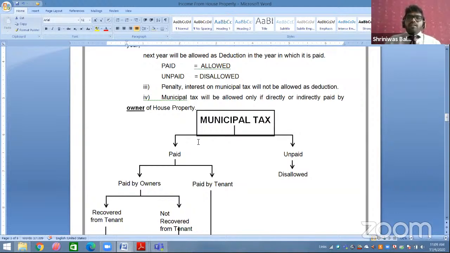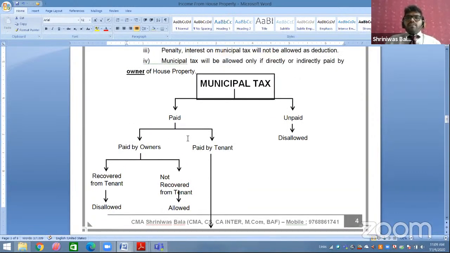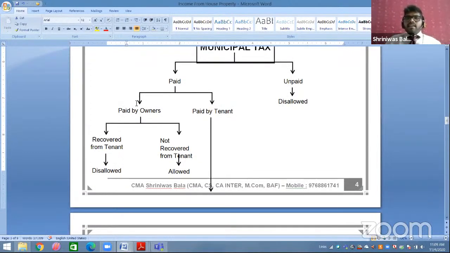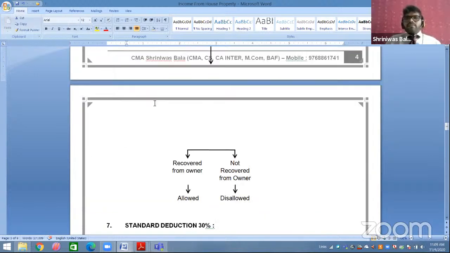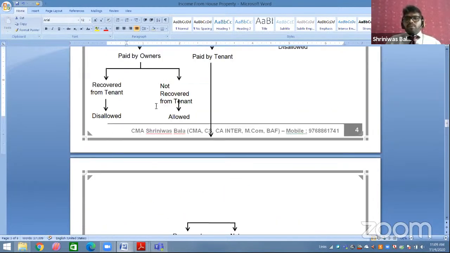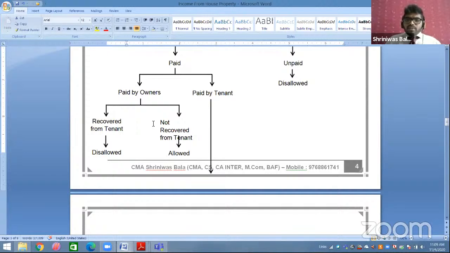Now the next point: municipal tax will be allowed only if it is directly or indirectly paid by the owner. Keep this point in your mind: income from house property is received by the owner, so expenses should also be covered by the owner only. For example, I clearly said municipal tax, if unpaid, is disallowed; only if paid is it allowed. But paid by whom? The owner, directly or indirectly, always the owner. Now I have given some examples to all of you. Let's check. Now what is happening here?